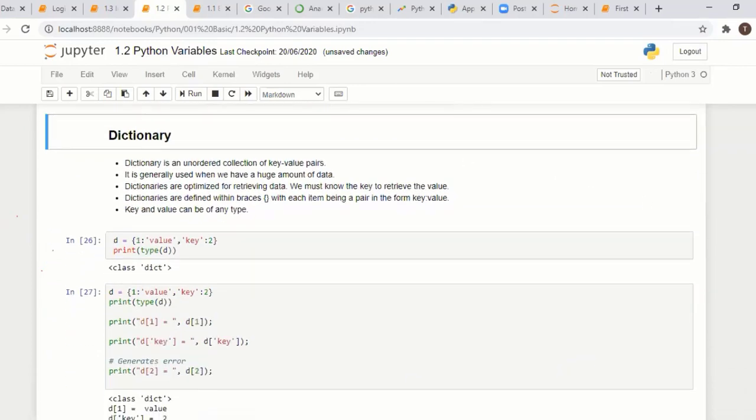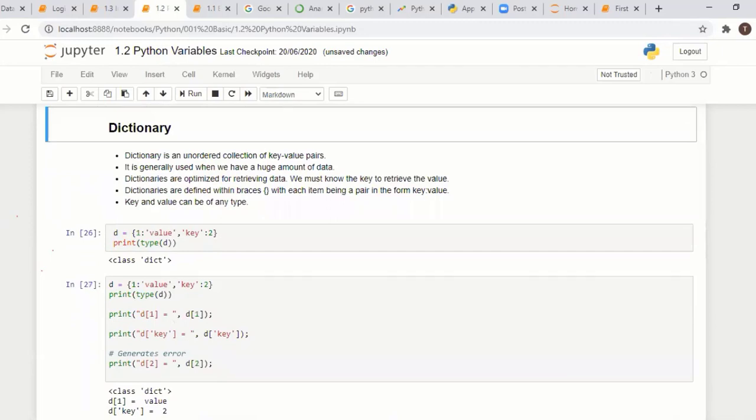Next is the dictionary. Like sets, a set has curly braces with values 1 2 3 like this. But a dictionary has curly braces with, instead of a single value, a key and value pair, like a colon 1, b colon 2.